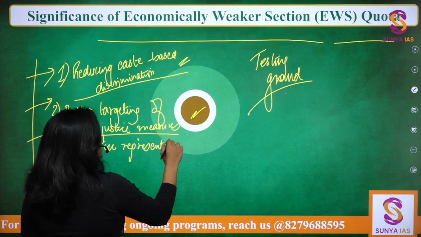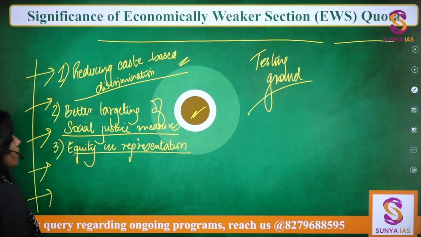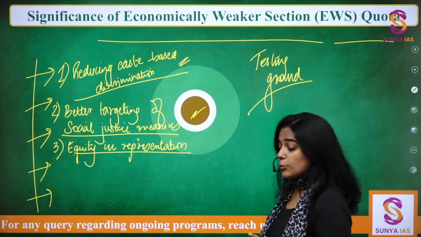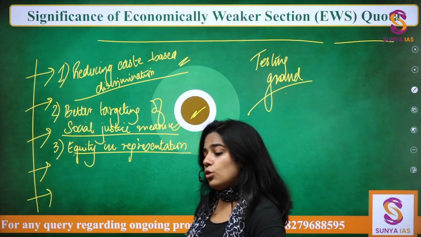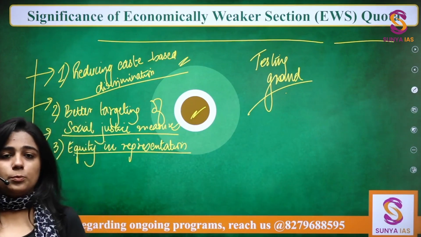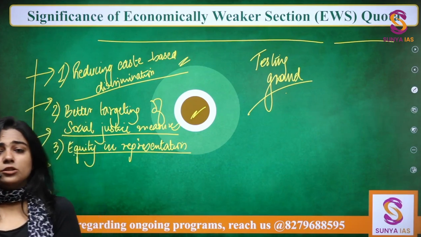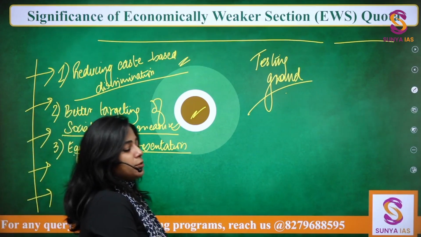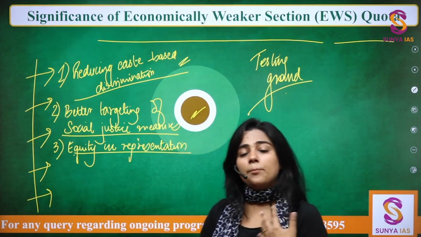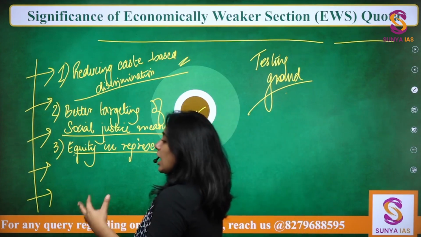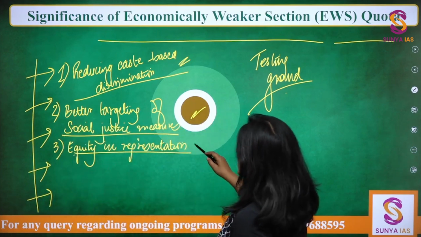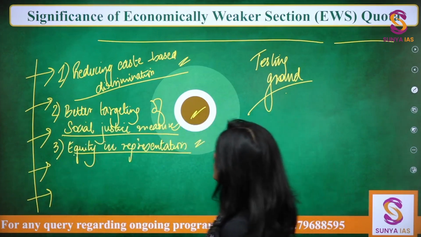equity in representation. When you talk about the public institutions, not educational institutions, I'm talking about public employment. So now the SCs are represented, STs are represented, OBCs are represented. What about the poor? Right? The poor need to be represented also, because it is said that poverty is the biggest ill in a society. Poverty is the biggest problem. If poverty is solved, other problems will automatically keep on being solved. So there will be equity in representation.